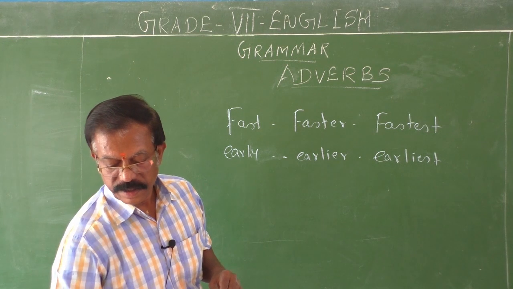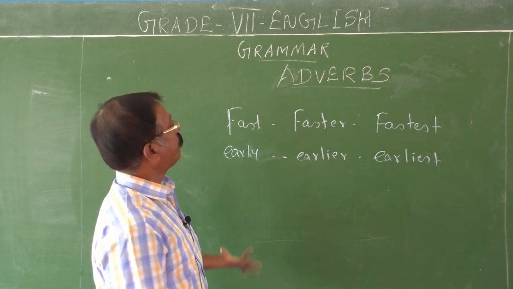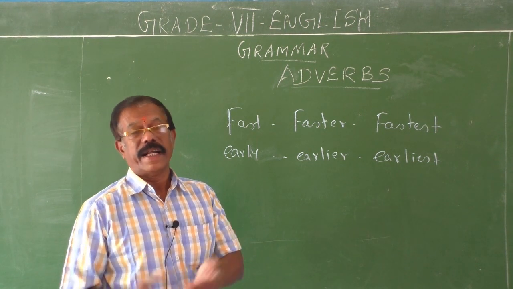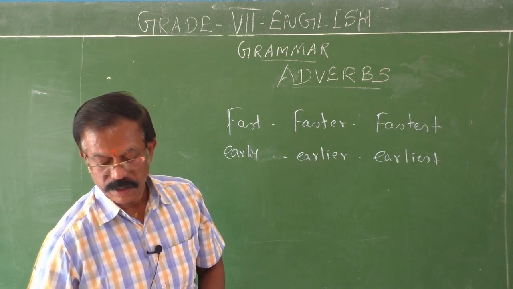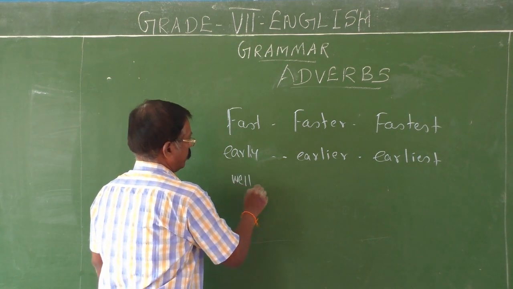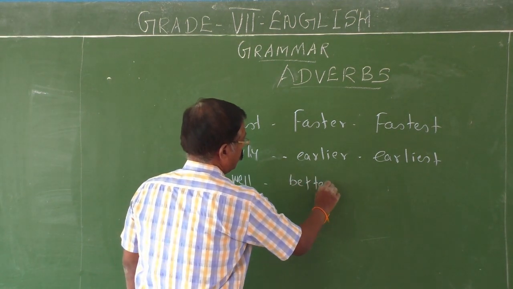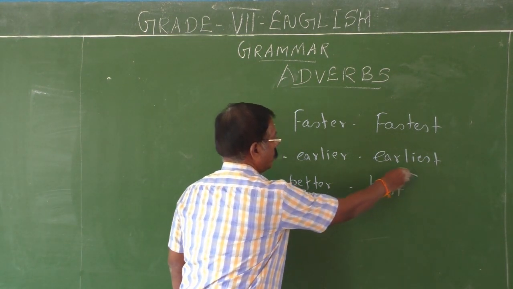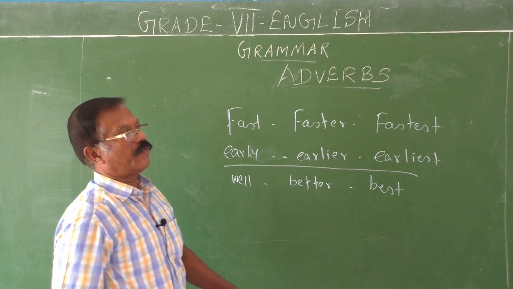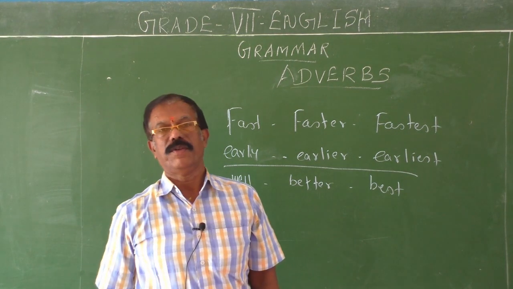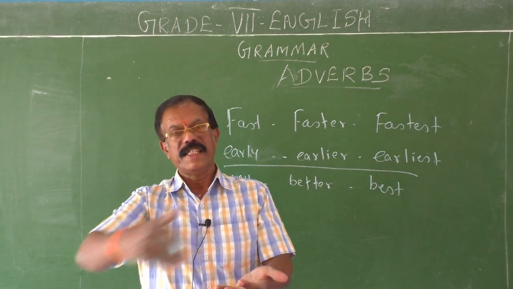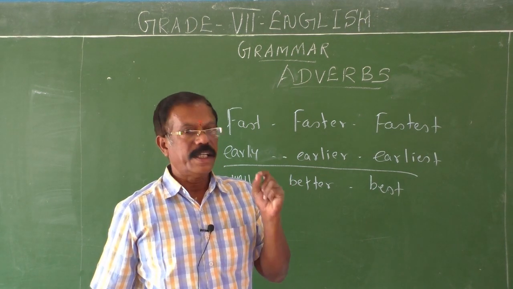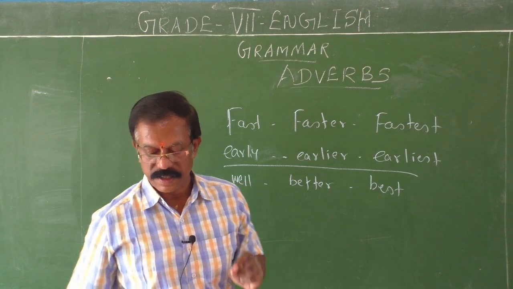The same way. And there are some adverbs. They have different forms in comparative and they have different forms in superlative. See, well, better. You know that this is superlative form, best. So some adverbs have different forms in comparative and in superlative. Such types of adverbs should be listed down. You have to note down with the help of your English teachers. And then you have to frame sentences by using all these things.